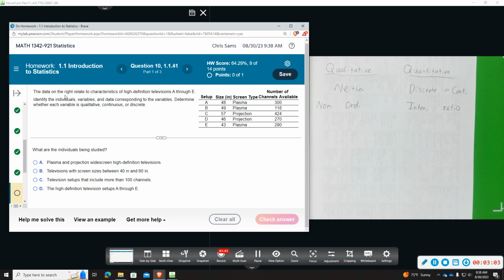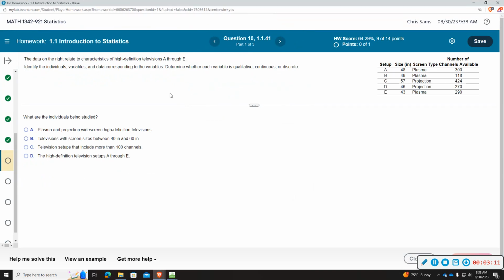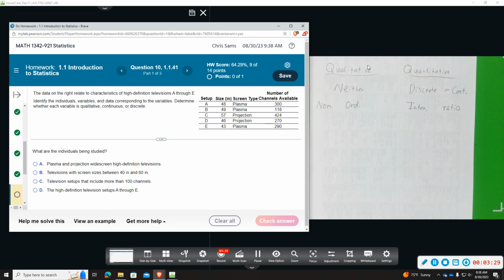All right, number 10, we got 3 parts. We got the data on the right to relate characteristics of a high definition TV A through E. We want to know, what are the individuals being studied? We're going to identify the variables, the data corresponding to the variables, and determine whether each variable is qualitative, quantitative, continuous, or discrete. So that little chart that we did will kind of help you.